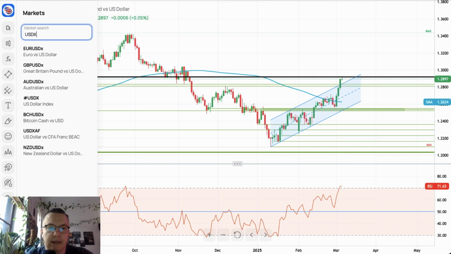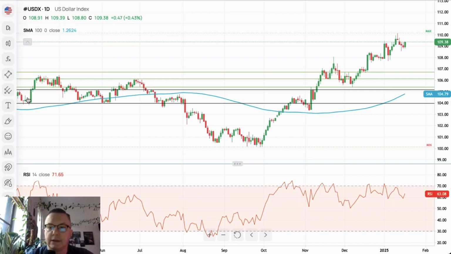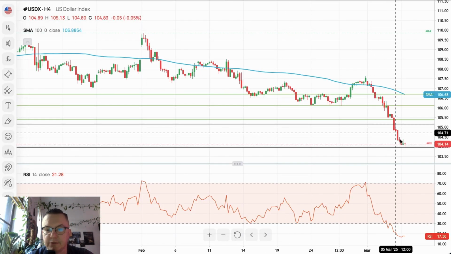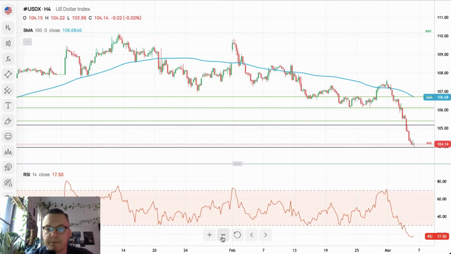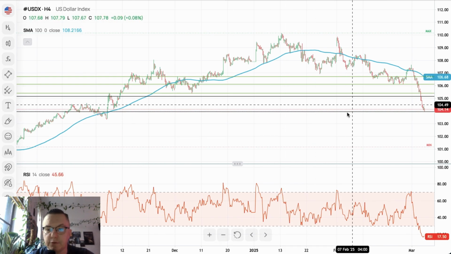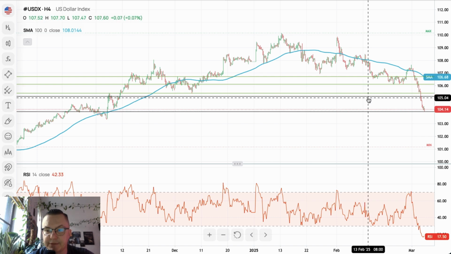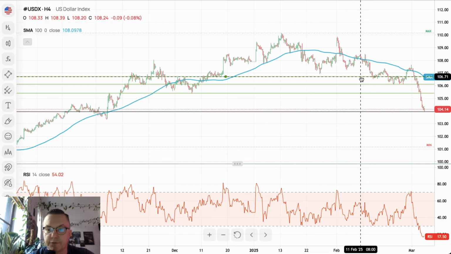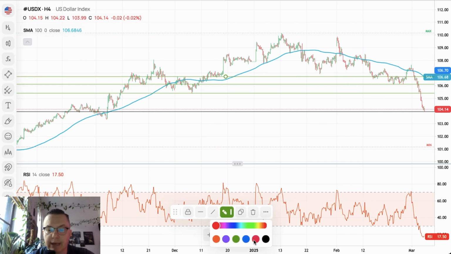If we are going up on all of these markets, what is the US dollar index doing? On the 4-hour time frame chart, it looks like the US dollar index is moving way lower. Again, the US dollar is being sold across the board. We hit the 50 and 61% Fibonacci retracement, the levels that we established just yesterday. So all of these levels will now act as technical resistance levels.